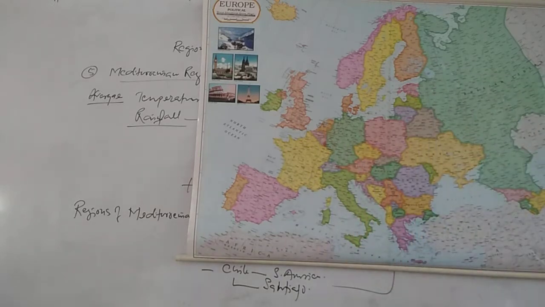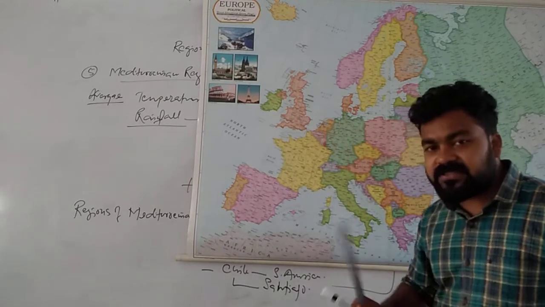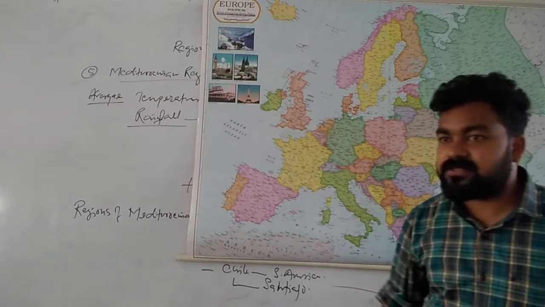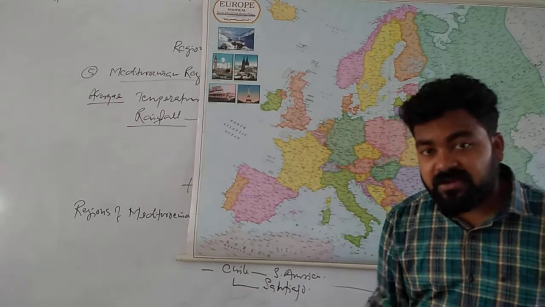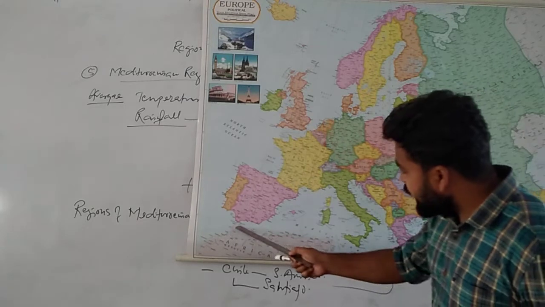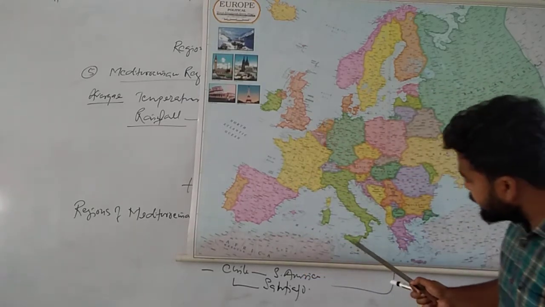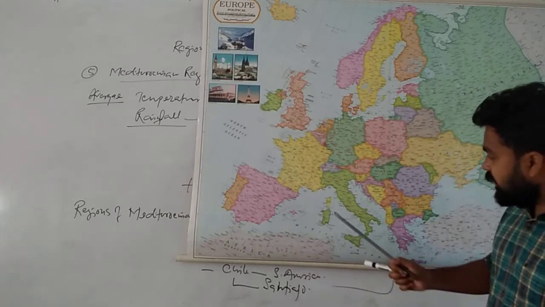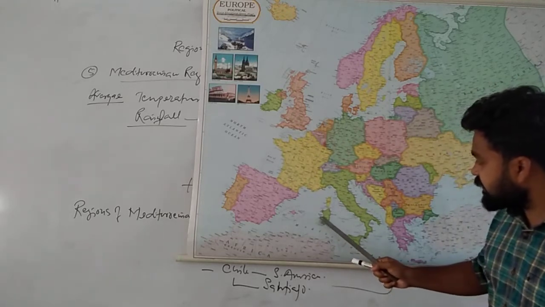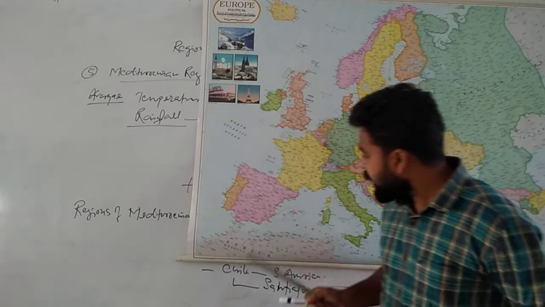But we will not go through all of these; we will only see the different countries surrounding the Mediterranean Sea. This is the Mediterranean Sea, the blue portion. This is Italy. This is Sicily, an island. This is Corsica. This is Sardinia. So this is Spain.